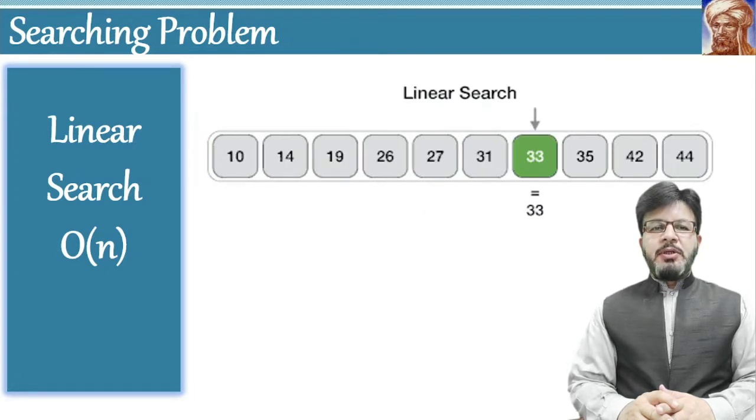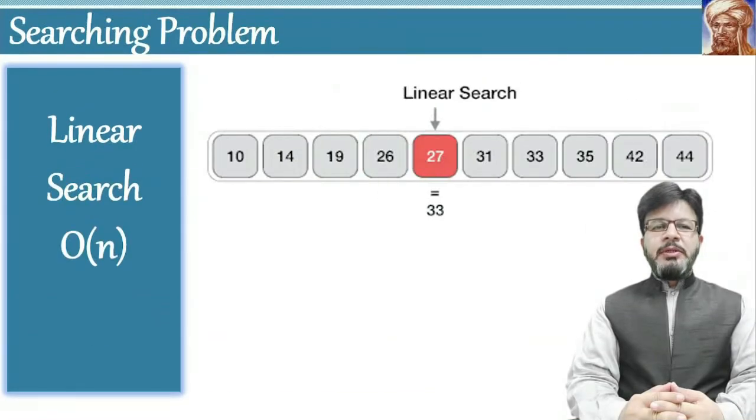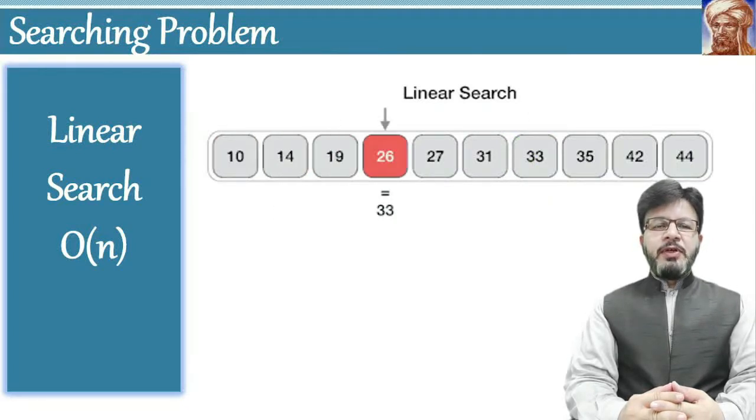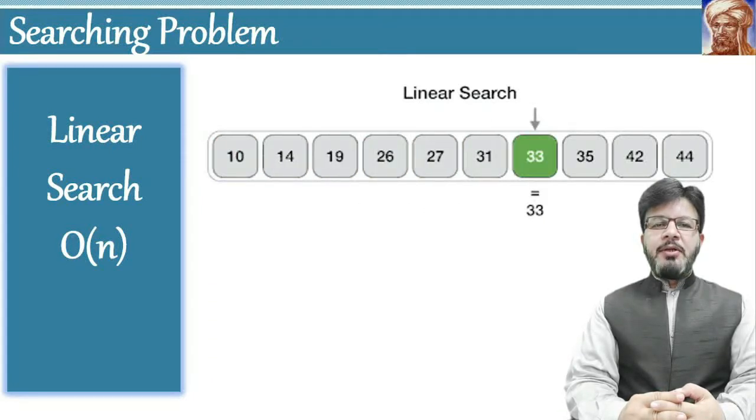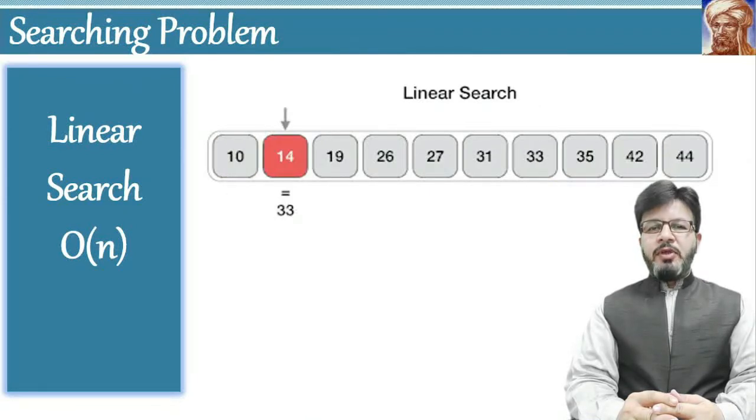So the sequential search or linear search algorithm works through a sequence of comparisons. It is probably the simplest searching algorithm. The algorithm will compare with the first element. If it is not equal to 33, then it will compare with the second element and so on. The process will continue until the algorithm finds the number or reaches the end of the list.